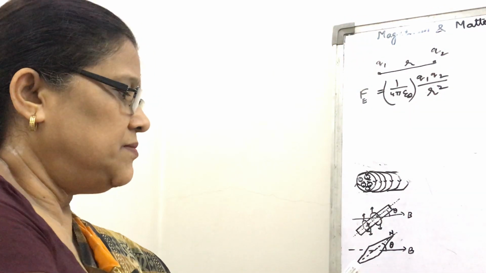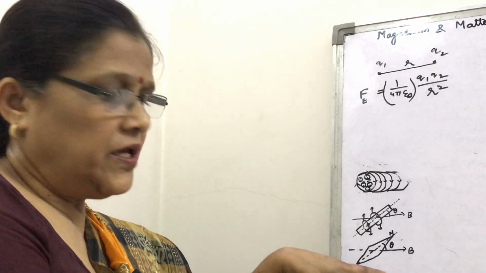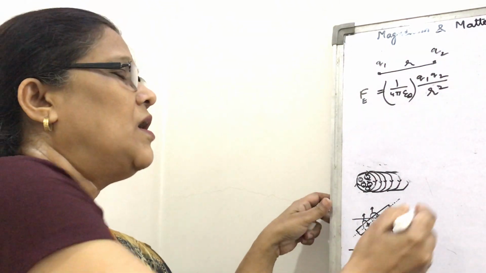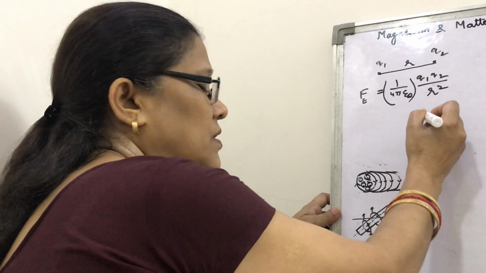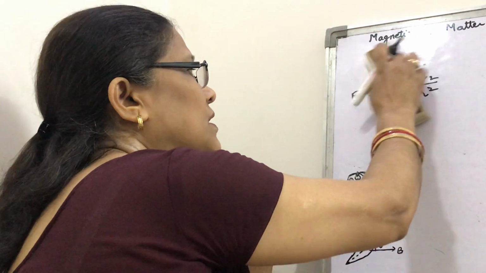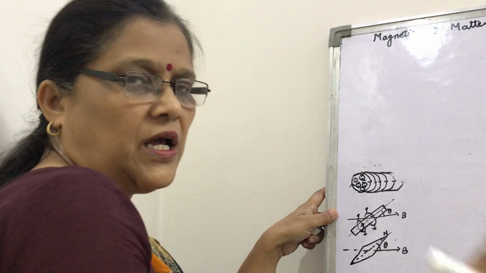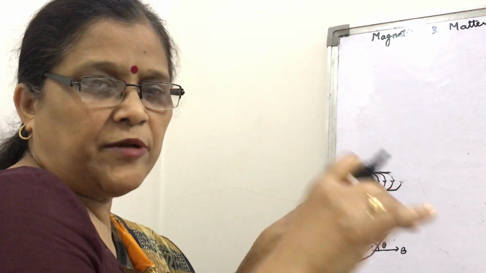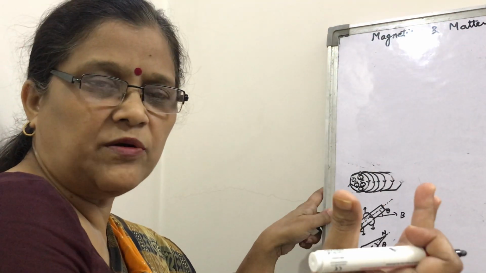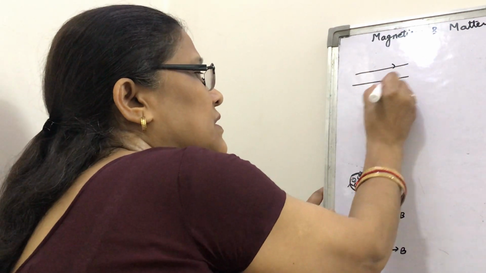Let us see that there is a needle. If it is suspended freely, then when will there be the magnetic moment and its potential energy, stable equilibrium? We have all read the magnetic moment of a current loop. The same will be the magnetic moment of a bar magnet also. So suppose there is a magnetic field in this direction.